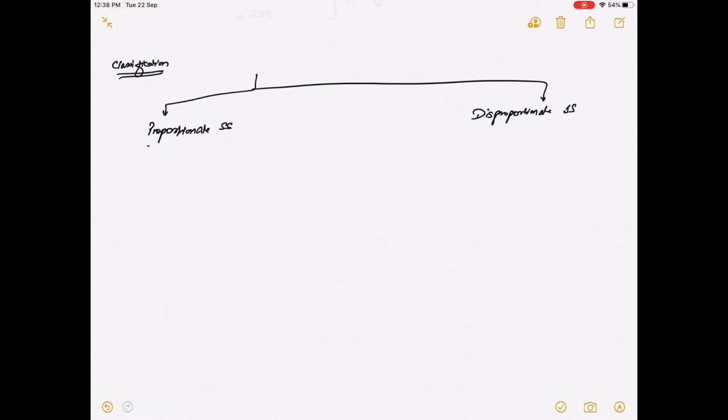So what is proportionate short stature? Where the upper segment to lower segment ratio is normal. And in case of disproportionate short stature, the upper segment versus lower segment ratio may be increased or decreased. In case of increased ratio, this is short limb dwarfism, and this is short trunk dwarfism.